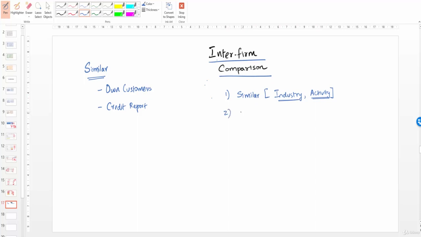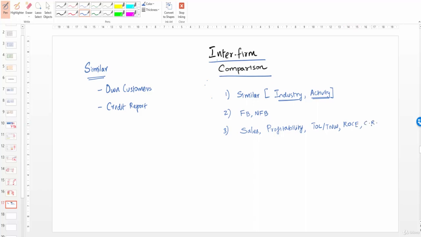Banks will be comparing the fund-based limits and non-fund-based limits of the borrower with that of those units. So how much other units are borrowing and how much this unit is borrowing, so that they can get an understanding of whether they are trading on equity and all. Then they'll also be comparing key parameters like sales, then profitability, that is profit expressed as a percentage of sales. Then they'll also be comparing key ratios like TOL by TNW, return on capital employed, current ratio.